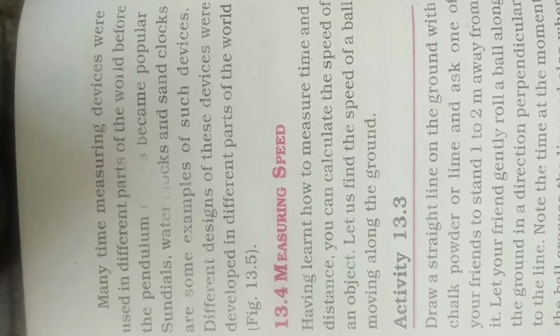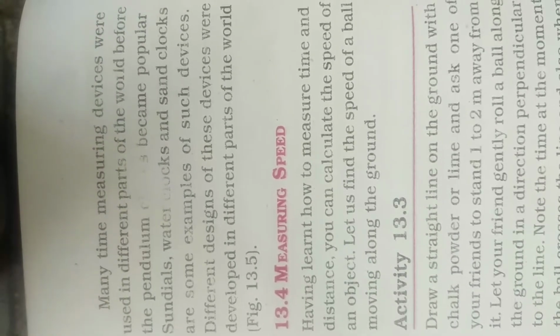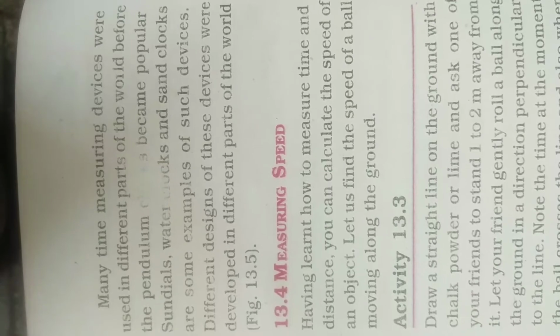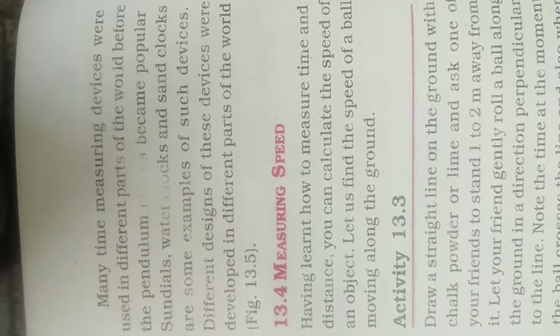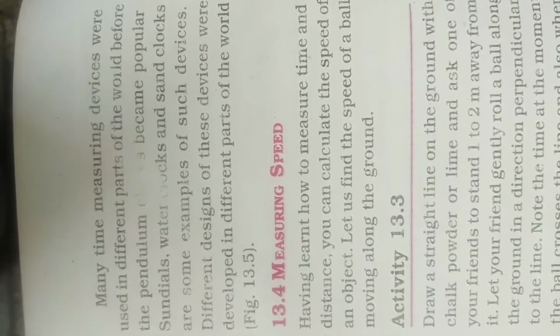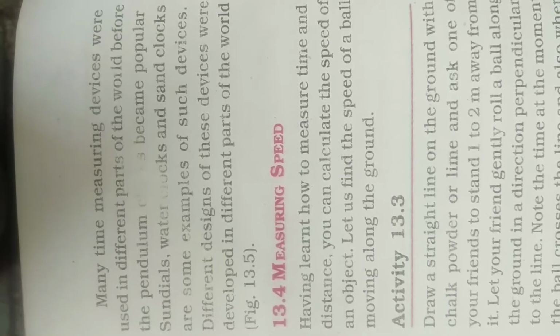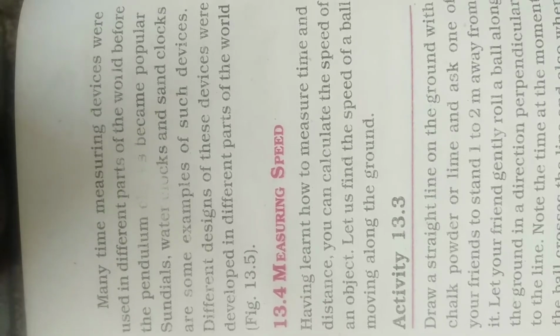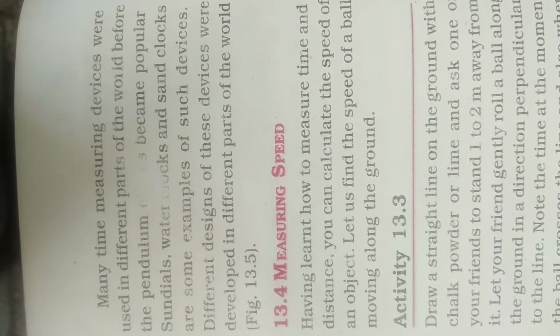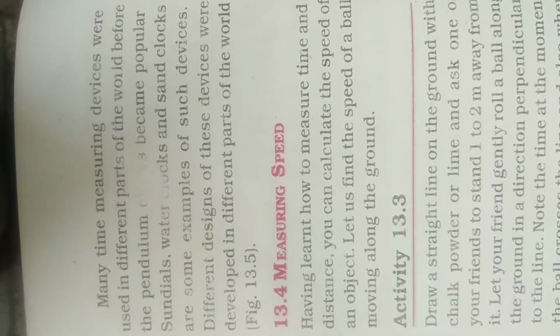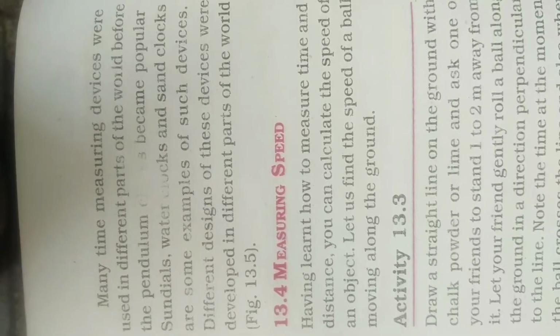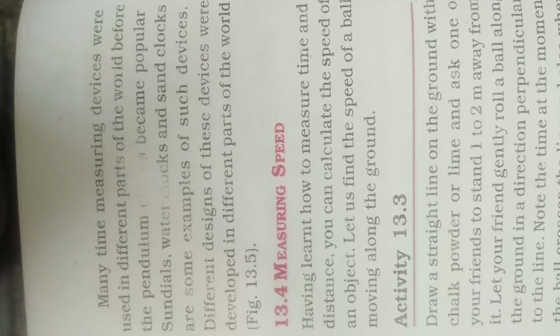Many time measuring devices were used in different parts of the world before the pendulum became popular. Sundial, water clock and sand clock are some examples of such devices. Different designs of these devices were developed in different parts of the world. These were used to measure time before the pendulum.